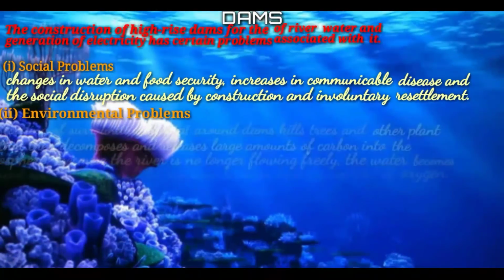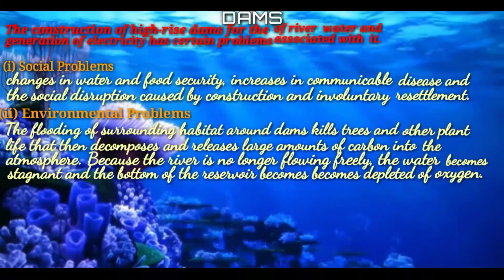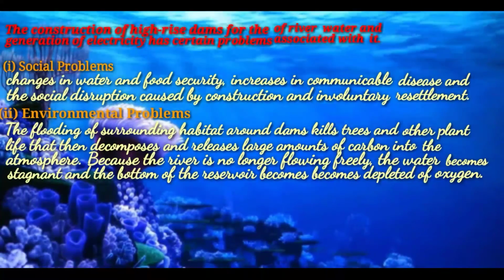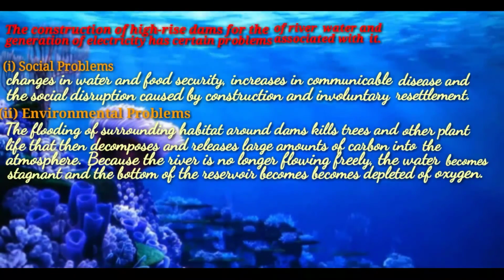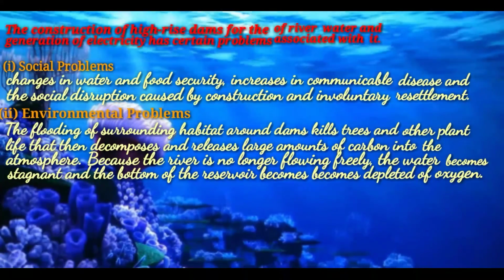Environmental problems. The flooding of surrounding habitat around dams kills trees and other plant life that then decomposes and releases large amounts of carbon into the atmosphere. Because the river is no longer flowing freely, the water becomes stagnant and the bottom of the reservoir becomes depleted of oxygen.